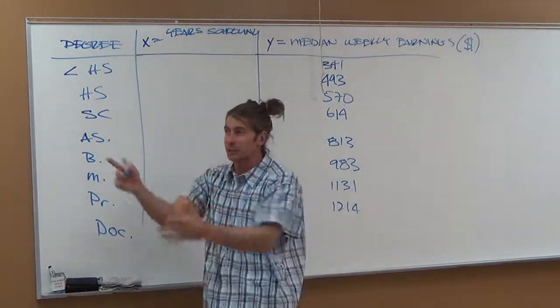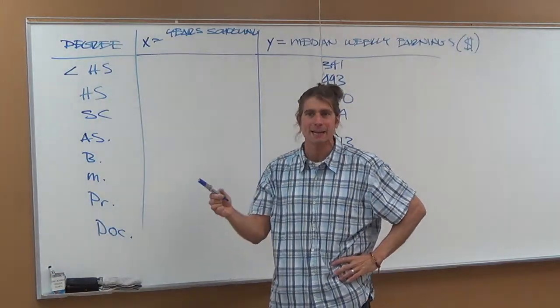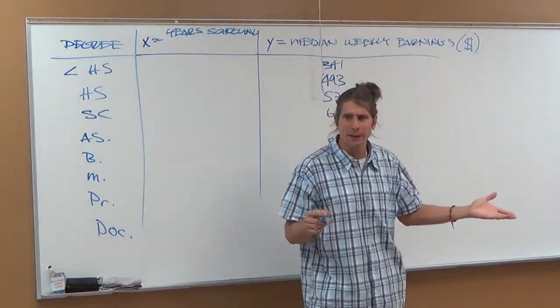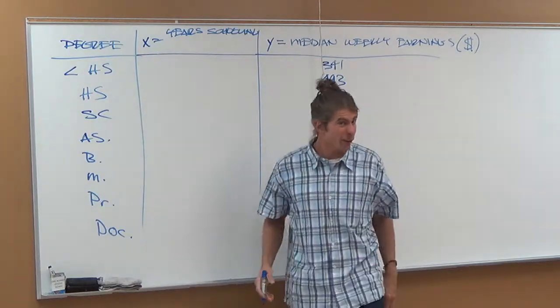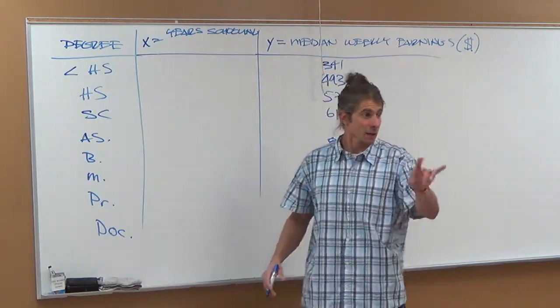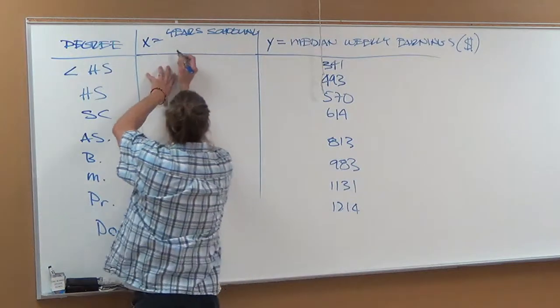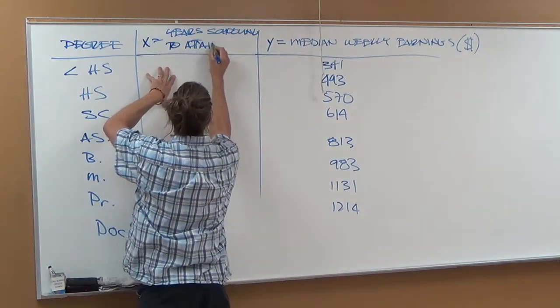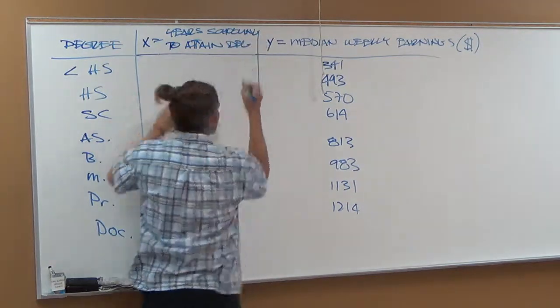As I was looking at this, I was like, I would love to use this data set, but that's the limitation. But then I thought, well, we can figure this out, right? Years of schooling to attain the degree. That's 2 T's. To attain the degree. There we go. Years of schooling.